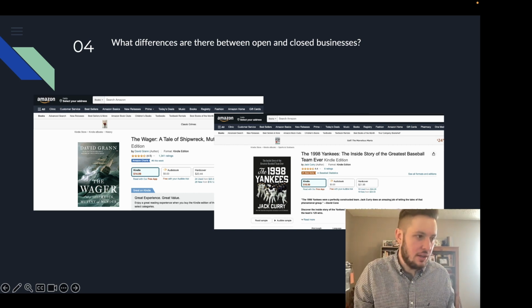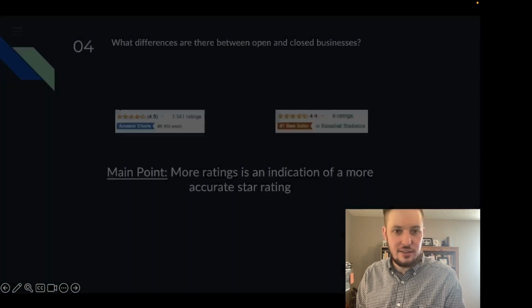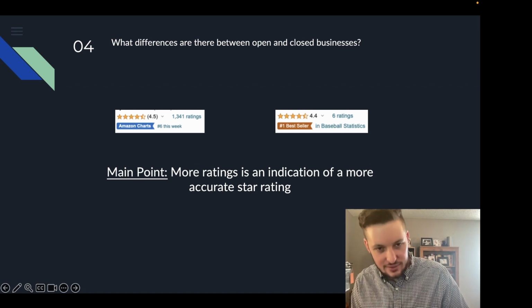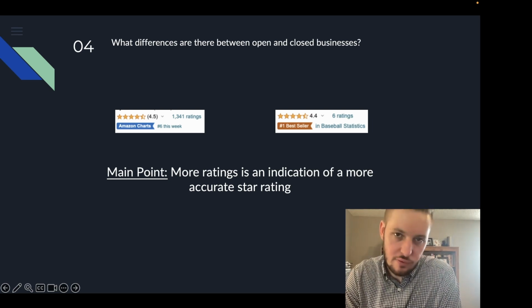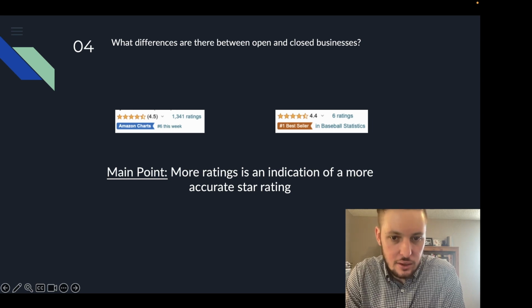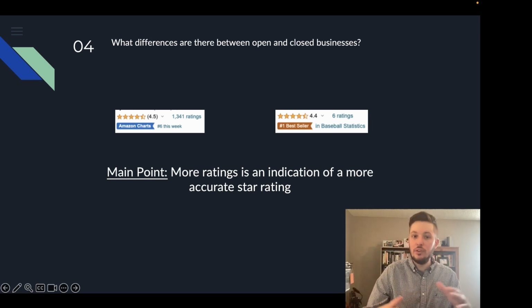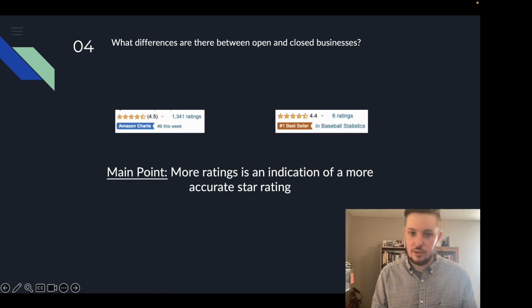Now, it's not to say this book isn't going to be good or that this book is going to be better, but I think most would agree with me that more ratings for an Amazon review, for any type of review online, is an indication of a much more accurate reading of a star rating. And this is because it's a larger pool of data that you're able to make a much more informed decision.